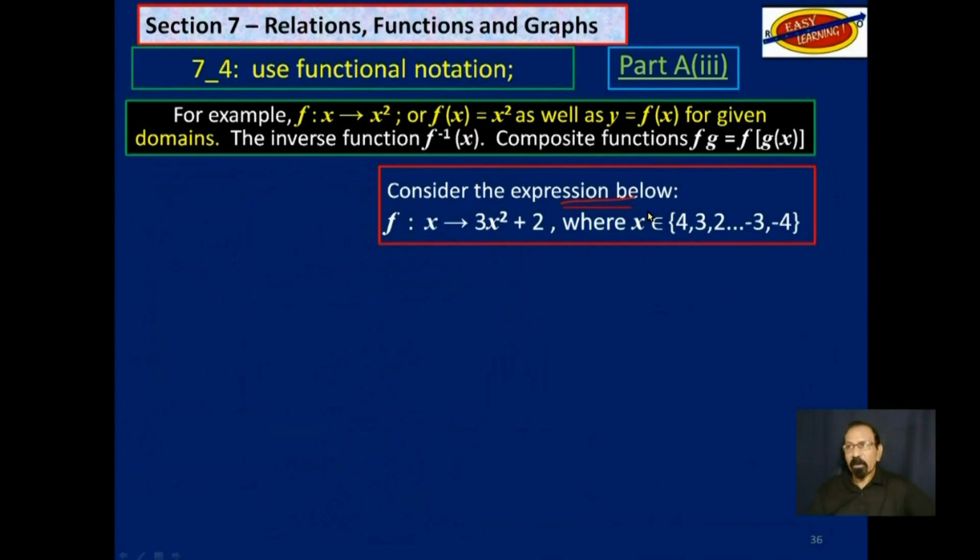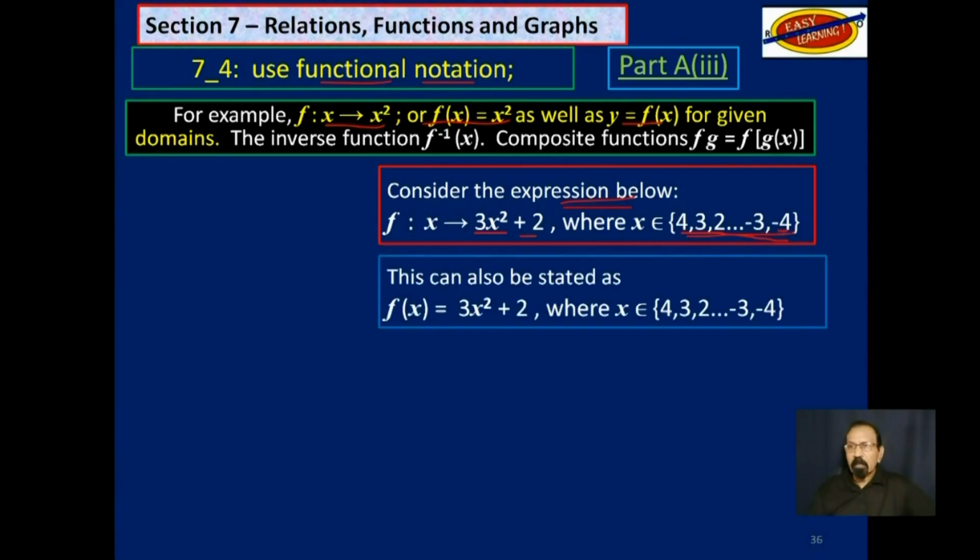Remember, we are learning to use functional notation, and we are looking at this part up here, all three of them together. The function f is such that x maps onto 3x squared plus 2, where x is a member of this set, 4, 3, 2, down to -4. Now, this can also be stated as f of x.